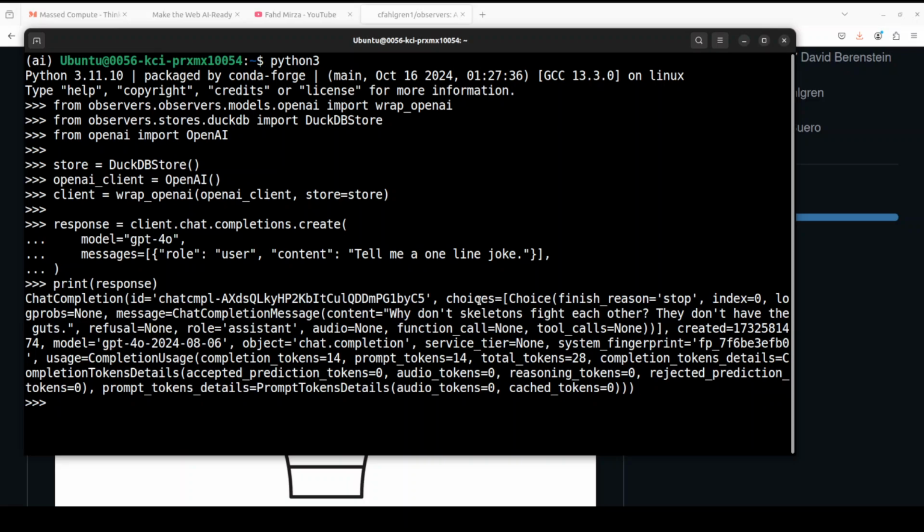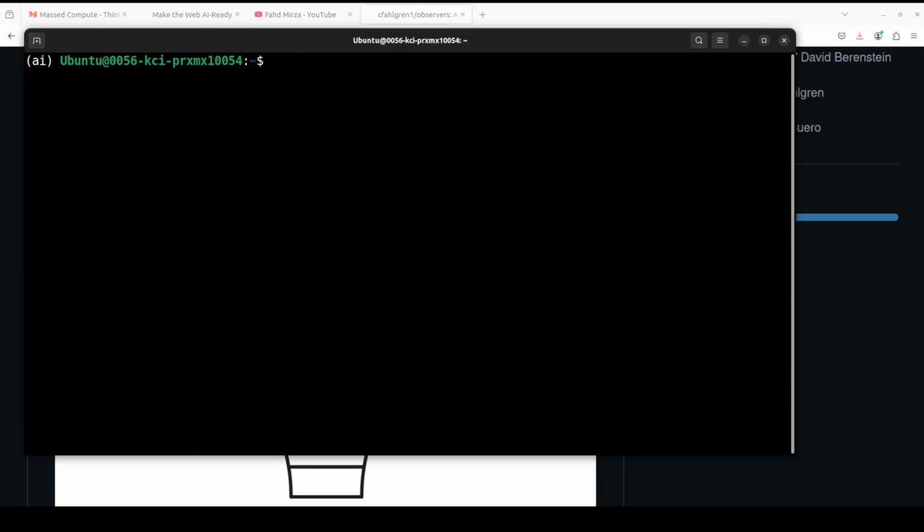There you go. And now if you want to see this in the DuckDB store, let me show you how you can see your instrumentation values. Some of them are also here, but let me take you to DuckDB. Now let me clear the screen. So for DuckDB, there are various ways. You can either go with DuckDB client. The way I like to do it in these sort of stuff is just go with DuckDB CLI, which is quite easy.